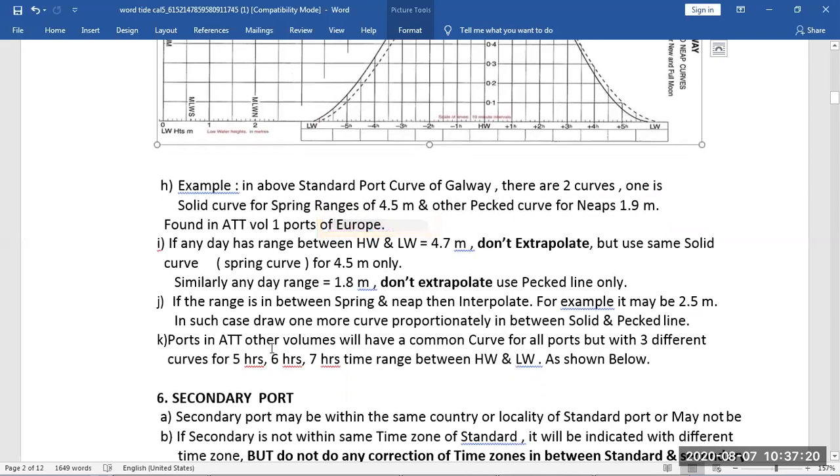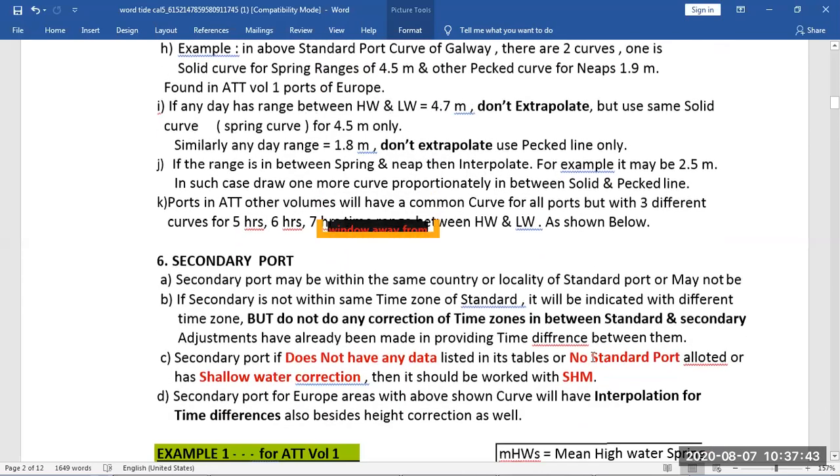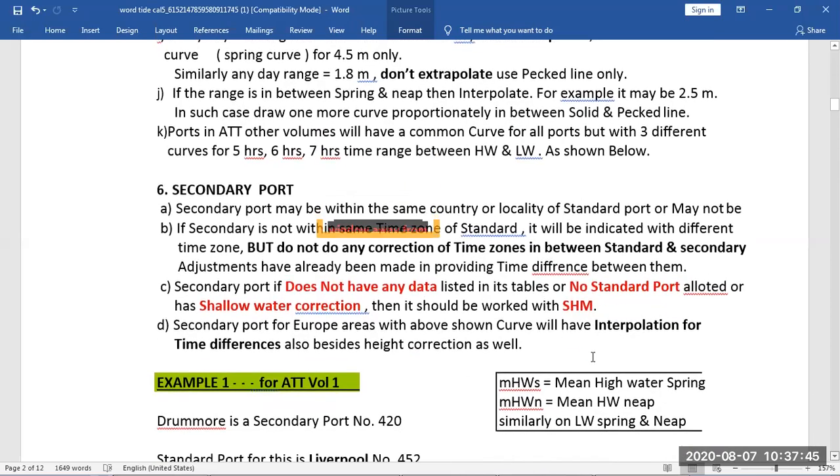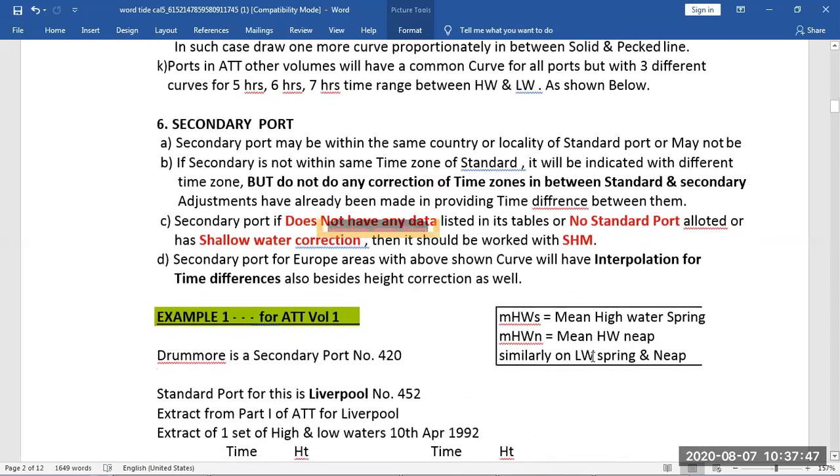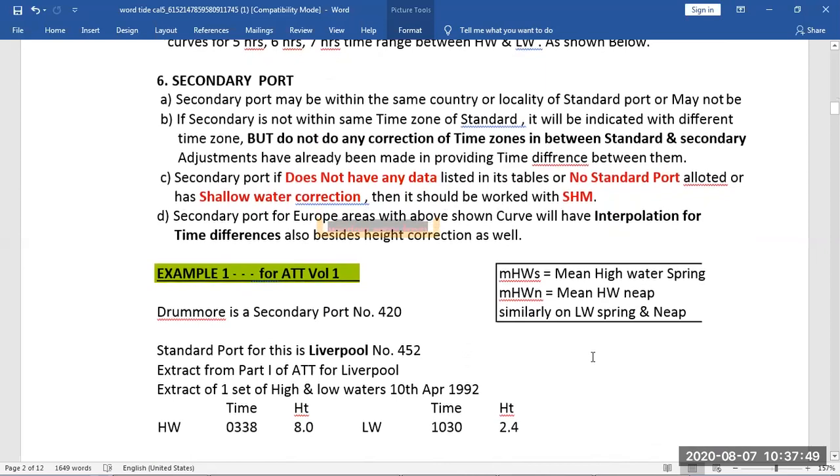Now ports in the other ATT volumes will have a common curve for all ports, but with 3 different curves for 5 hours, 6 hours and 7 hours time range between high water and low water. So that we will see. So volume 1 curves and graph will be like this. Now volumes 2 and 3 will have common curves and a common graph for all the ports, which has 3 curves, one for 5 hours, 6 hours and 7 hours. So that is it. Now let's